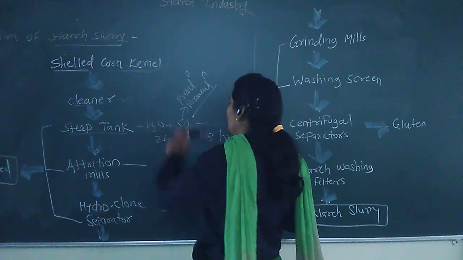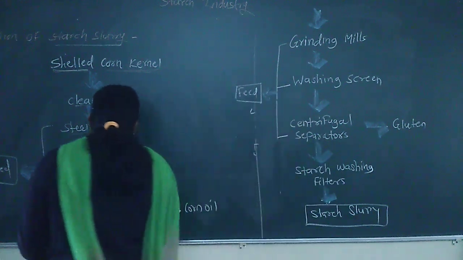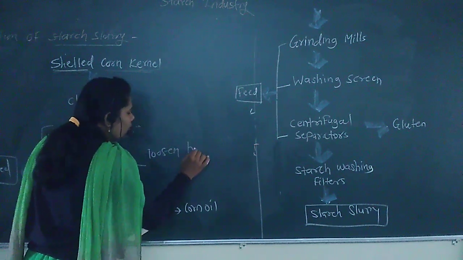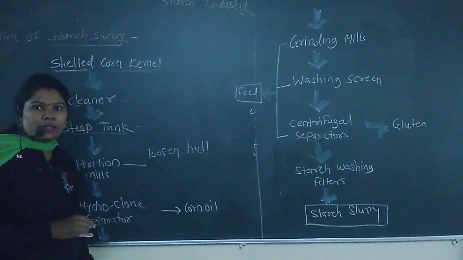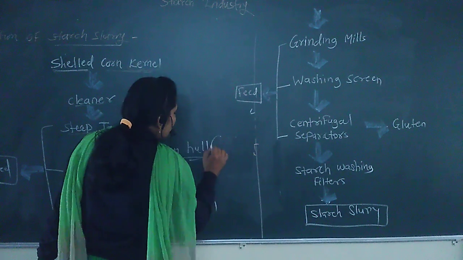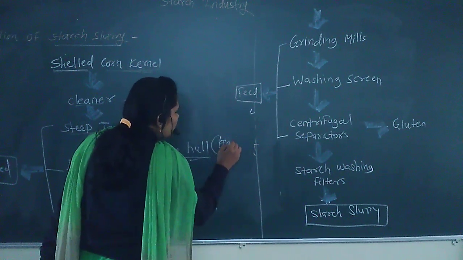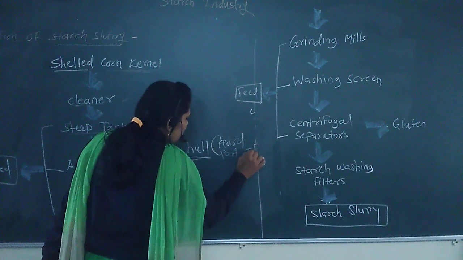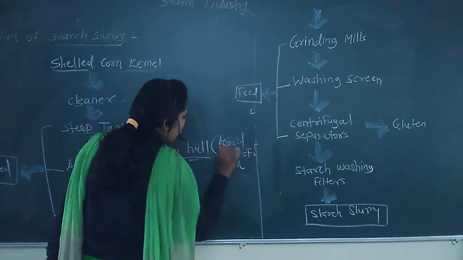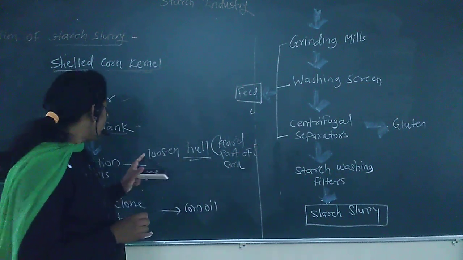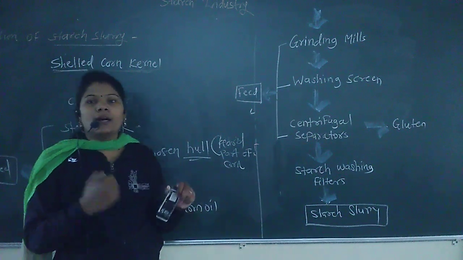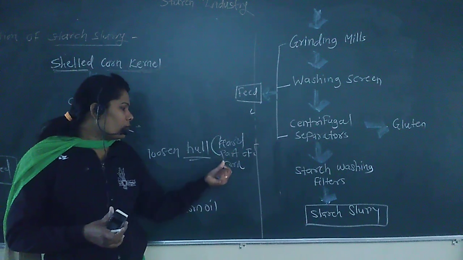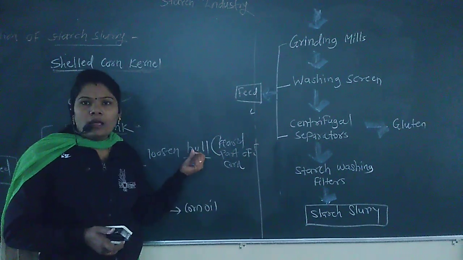Grinding in the attrition mill helps to loosen the hull. What does hull mean? The hull is the hard part of the kernel or corn. So in the attrition mill the kernels are ground and it helps to loosen the hard part of the corn, that is called the hull.